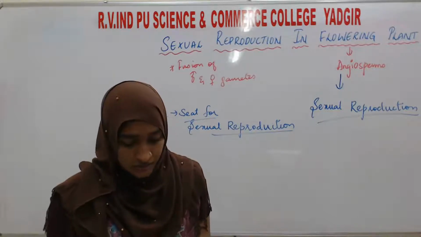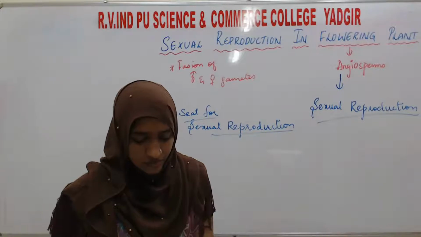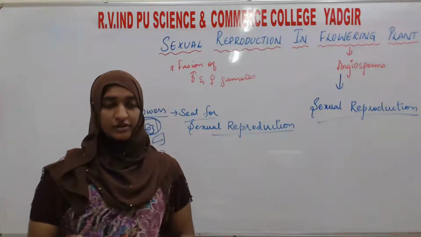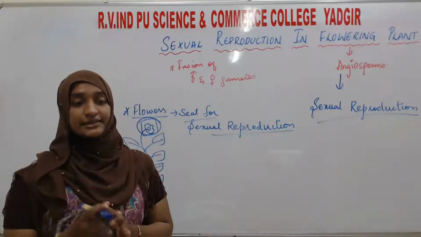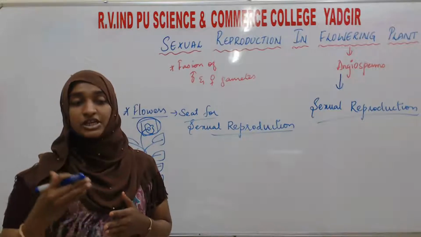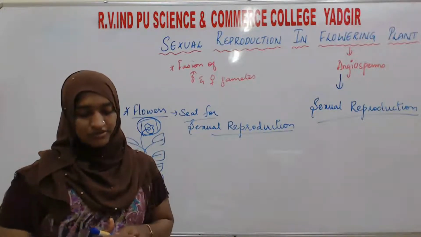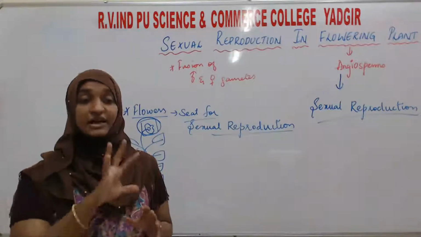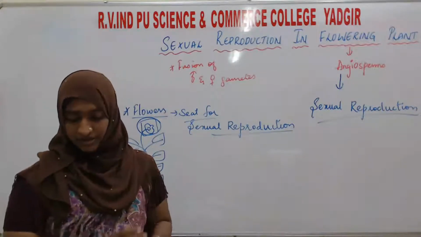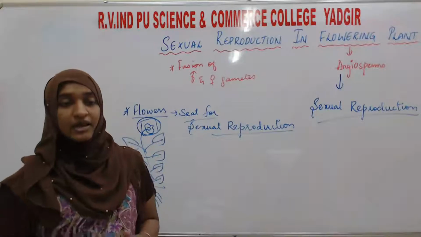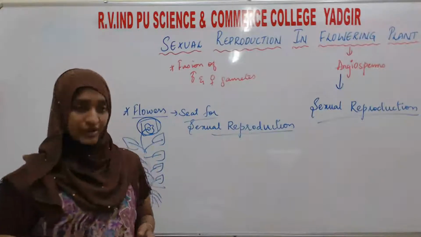For everything, we use flowers. So we have to study them. The biologists or scientists have given the morphological and anatomical structures of flowers. So see here, we will see what a typical flower is. By drawing a diagram, I will explain all the parts of the flower.